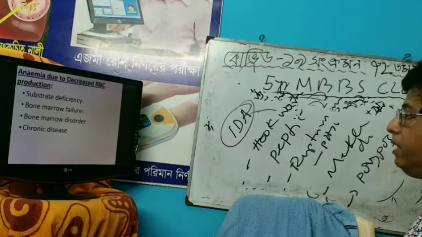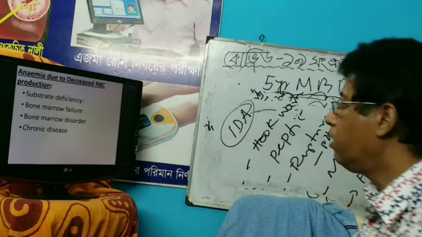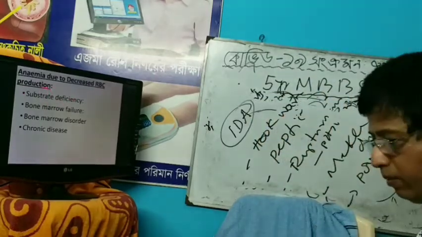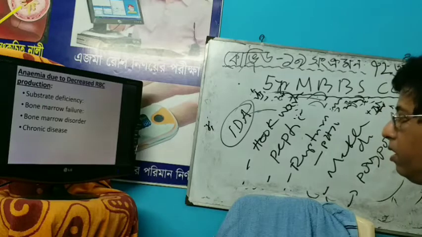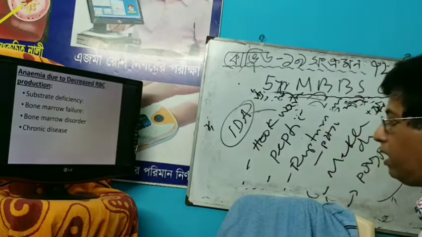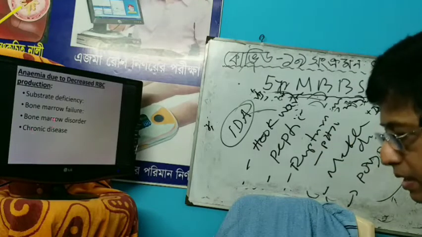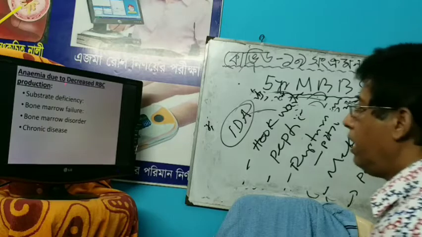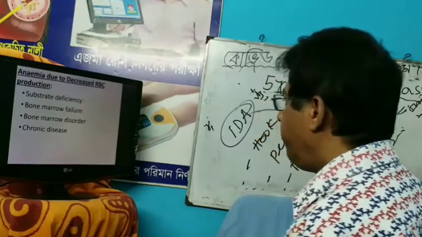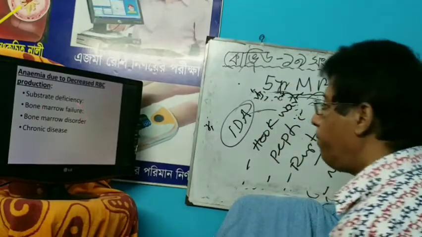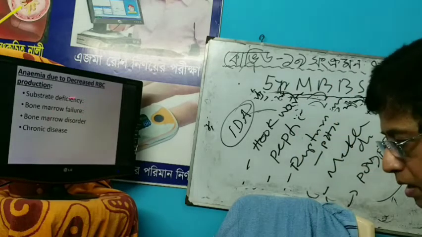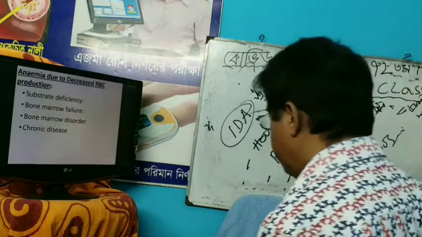And anemia due to decreased RBC production. So in RBC production, substance deficiency means folic acid deficiency, vitamin B12 deficiency, vitamin C deficiency. Bone marrow failure means leukemia, aplastic anemia, and also bone marrow inflammatory disorder, and in some cases chronic disease.